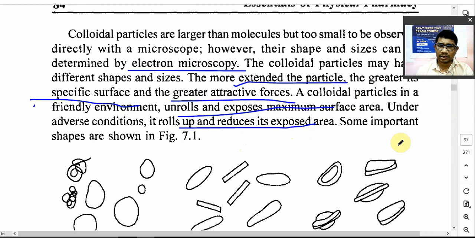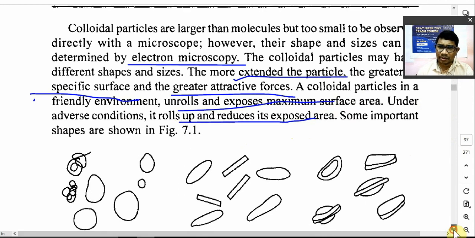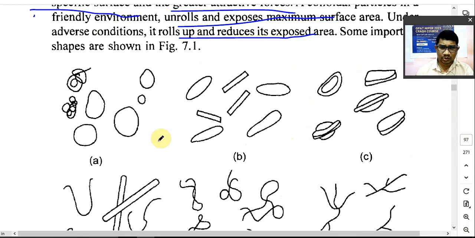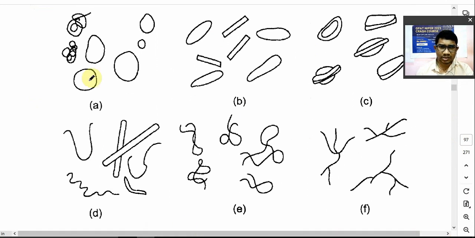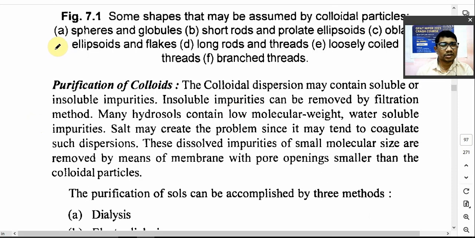So you can see over here different shapes of your colloidal particles. तो colloid में जो particles होते हैं, उनके shape अलग अलग होते हैं, जैसे circular, flatted वगैरह वगैरह है. You can see these are the different kinds of shapes, circular, flatted, etc., or prisms like that. So these are the different shapes for crystals. These are the different shapes for particles in the colloid, है ना? Like you can see over here नीचे. Like particle may be either spheres or globules or short rod or ellipsoidal, then oblate ellipsoids, flakes, rod, etc.